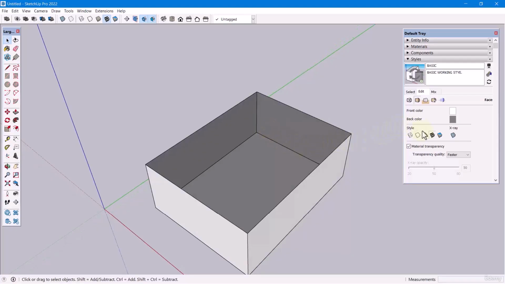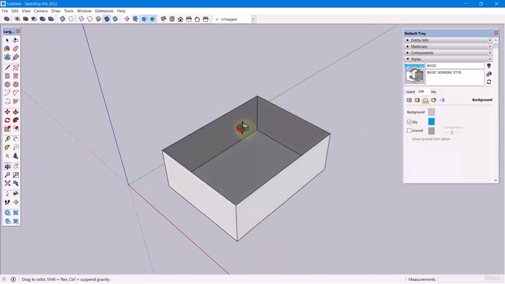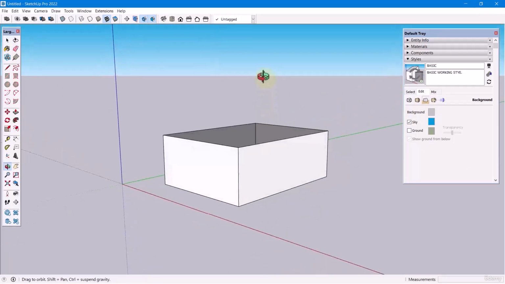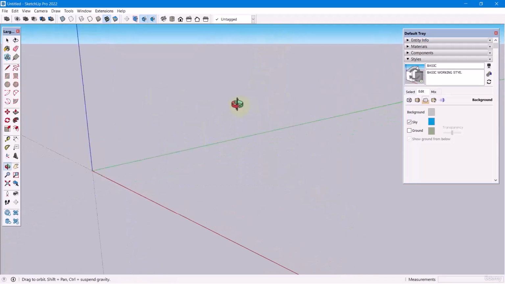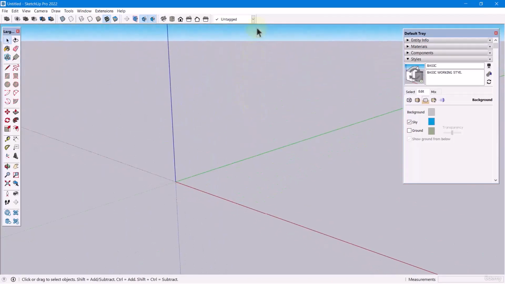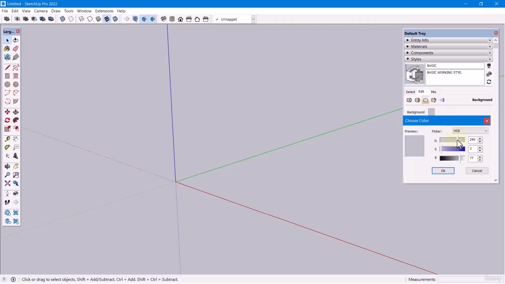Then go to Styles and make sure Display Shaded Using Textures is selected. Then, for background settings, turn off the sky and set the background color to 000100.